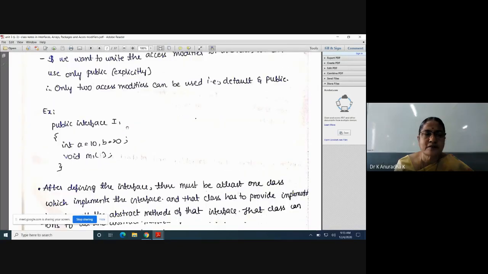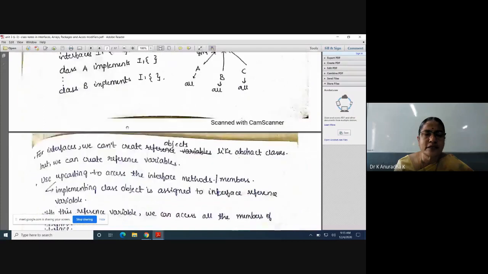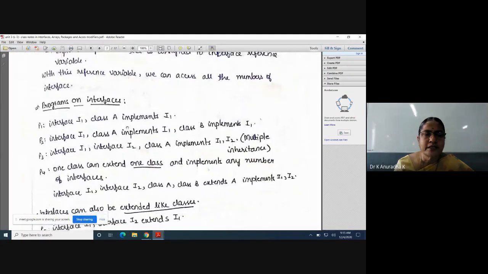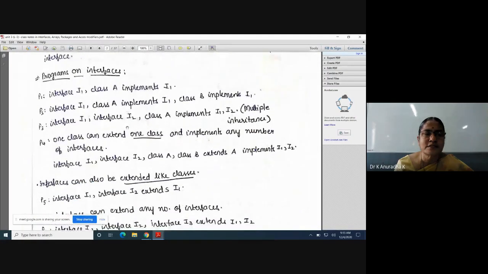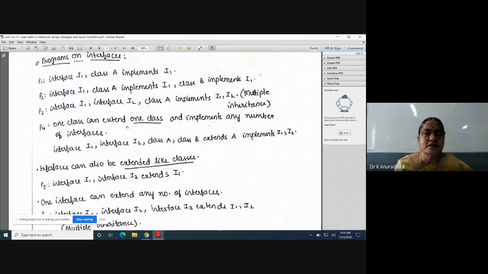This is about interfaces. Already explained how many ways we can write interface programs. There are seven different ways. Program 1 is to define one interface and take one class which implements that interface. Already explained, because interfaces consist of only abstract methods.